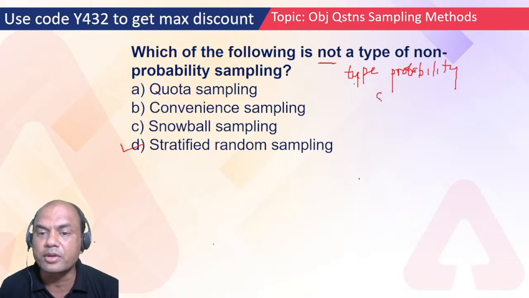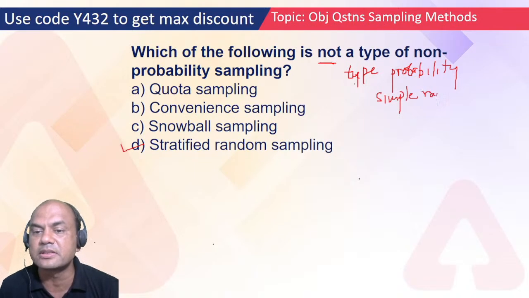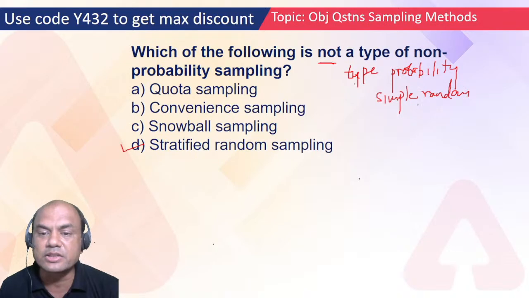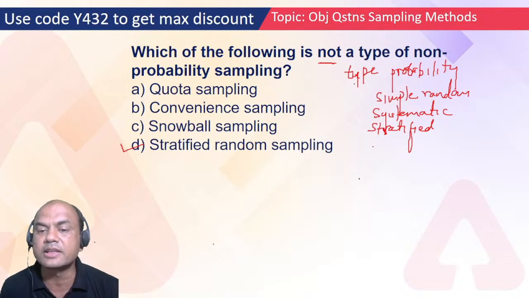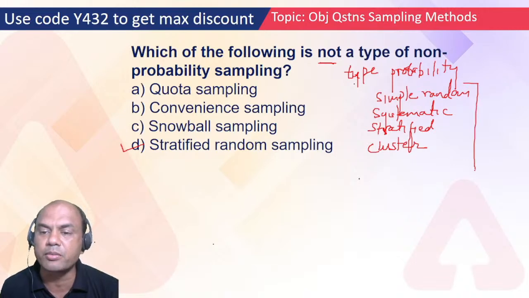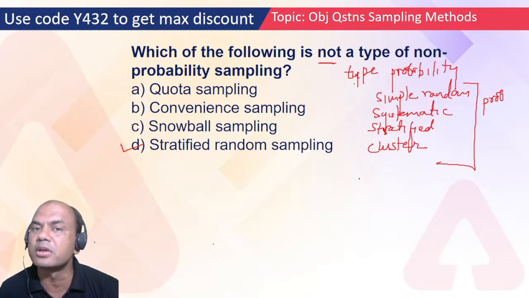What are the 4 types of probability sampling? Simple random. Anyone remember? Type fast in the comment section. Simple random. Then next is systematic, right? Third is stratified. And what is the fourth one? Anyone? That is cluster. Remember, these are all probability samplings. And what are the non-probability? These 3: quota, convenience and snowball.